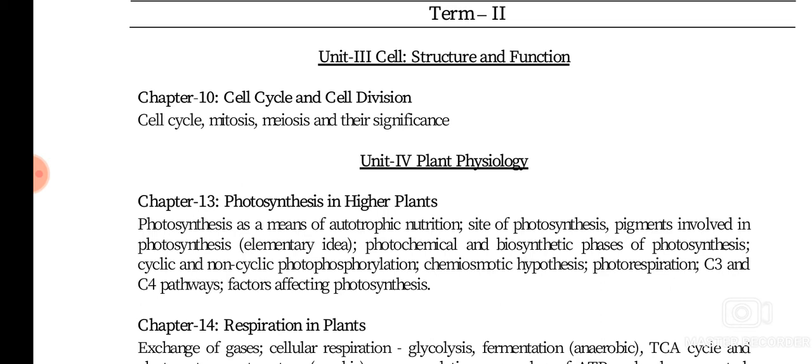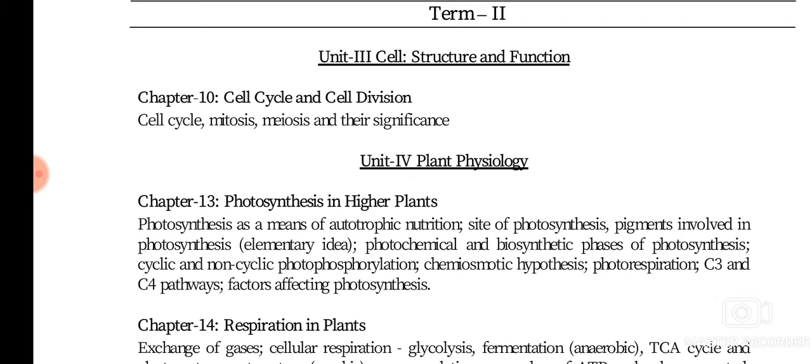In this we will be studying the different types of cell division, like mitosis and meiosis. In detail we will study the difference between them and how it takes place, all that will be explained.